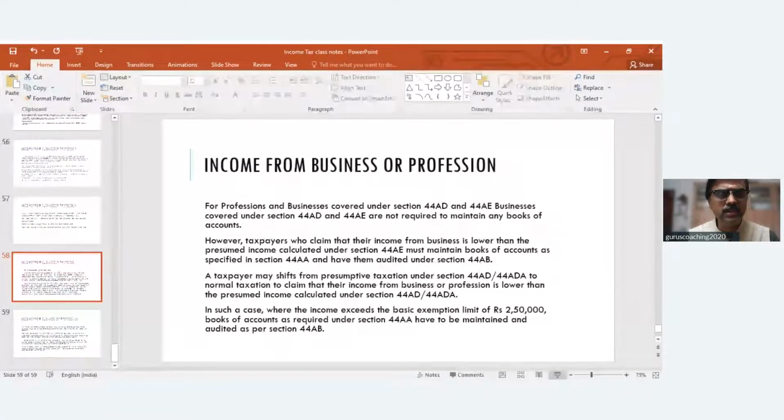So consequently, it is important for us to have a proper understanding of these provisions, and these provisions are subject to change almost on a year-on-year basis. The limits, what we are talking about. So that is why you need to refer to the latest study material, or you have to have the latest book covering previous year 21-22, assessment year 22-23. Because every such threshold limit, what we are discussing here, undergoes a change because of various developments happening on a regular basis. So the government is pushing the digital economy concept, and consequently all these have got implications here. So the income limits are all prescribed based on that.